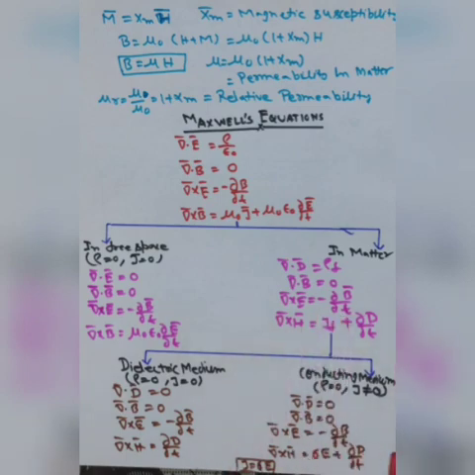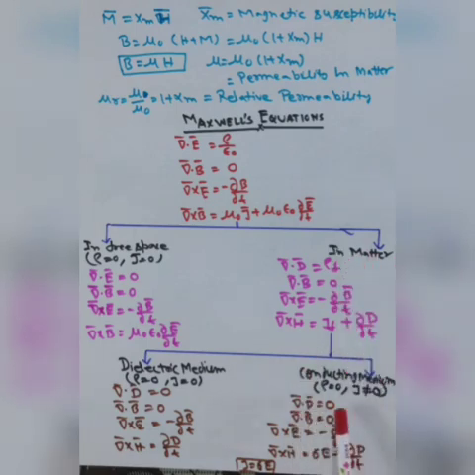But in the case of the conductor, the charge inside the conductor is always 0. So here the charge density is 0, but the current density is not 0. Current density is equal to sigma into E, where sigma is the electric conductivity. Now we can write the Maxwell equations again in a conducting medium.